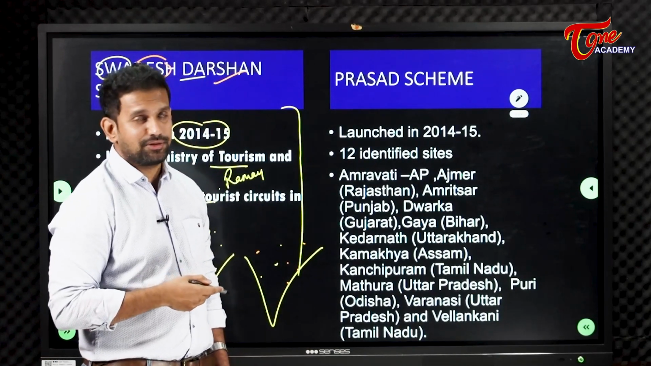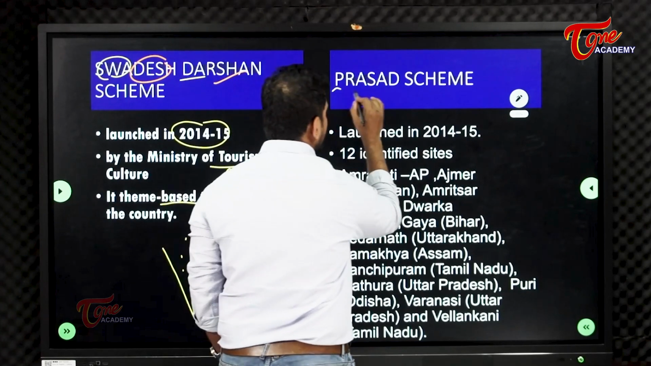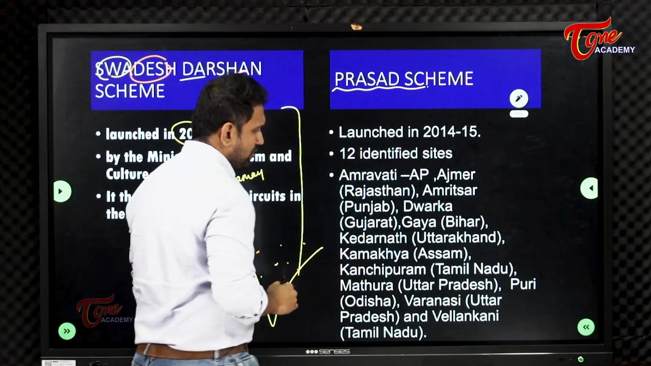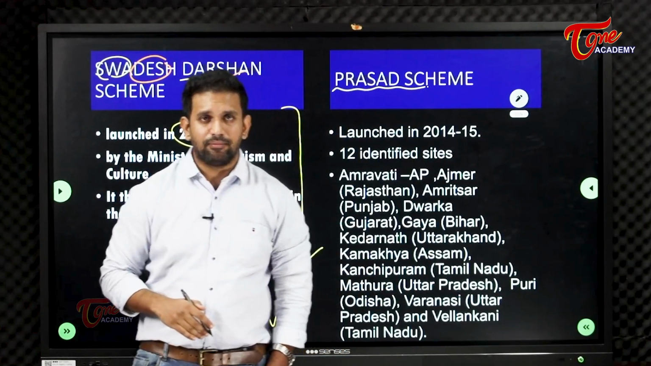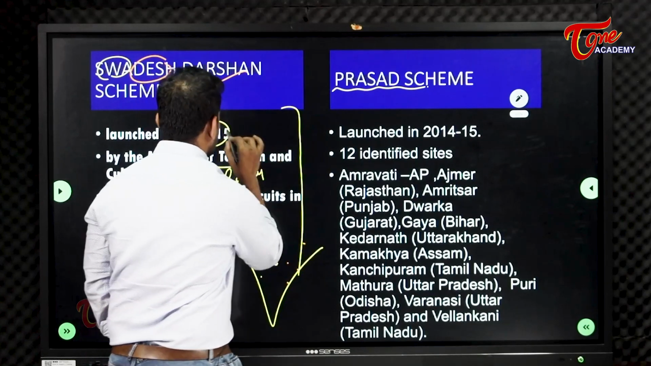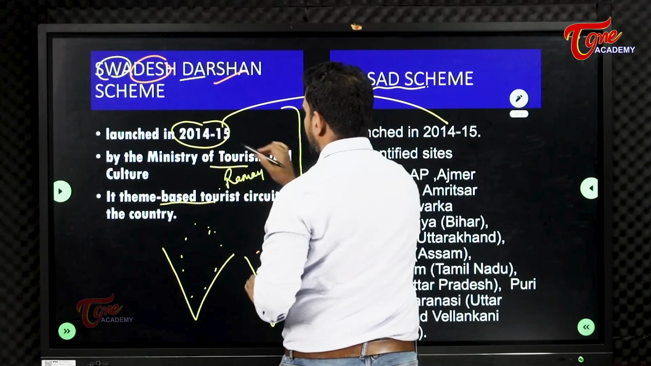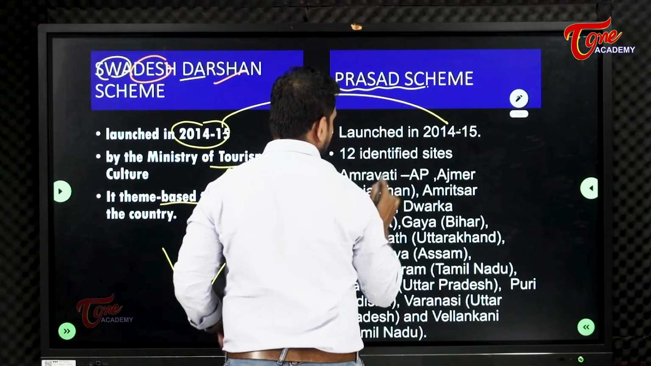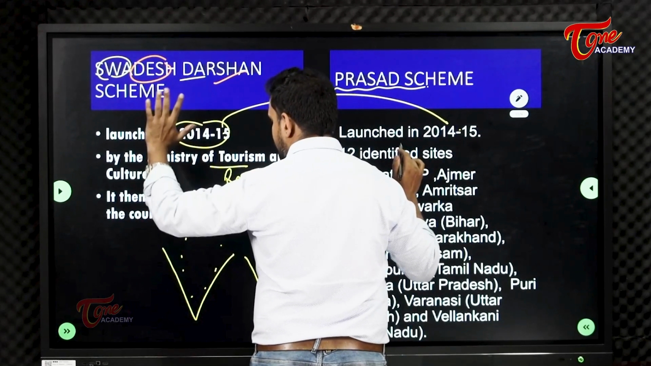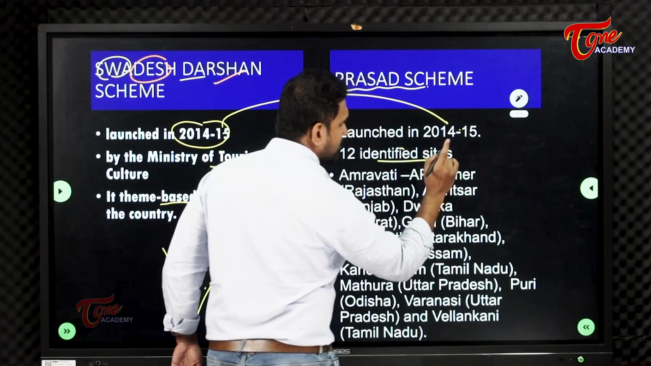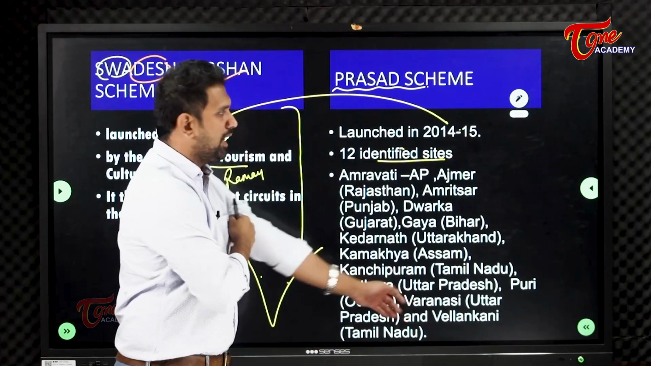That is called Swadesh Darshan. Then we also have the Prasad scheme. See, it was also launched in 2014, because both are related. Here, theme-based circuits are there, but in this scheme only 12 identified sites will be applicable.